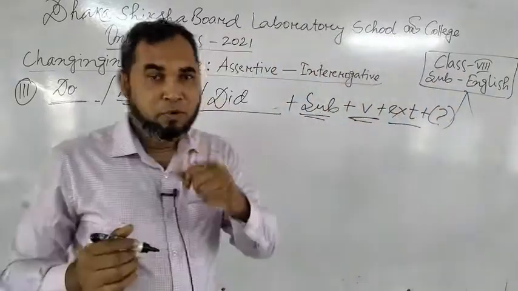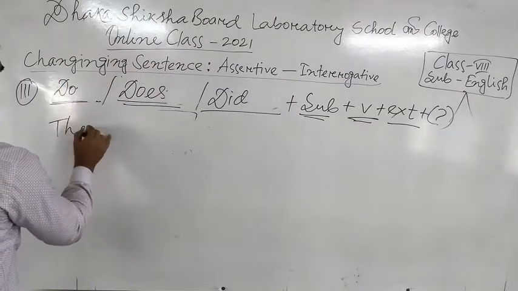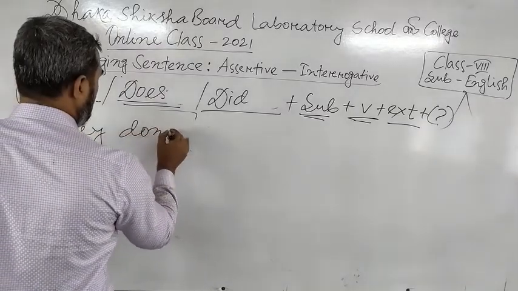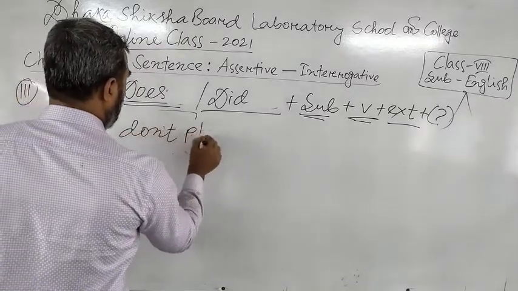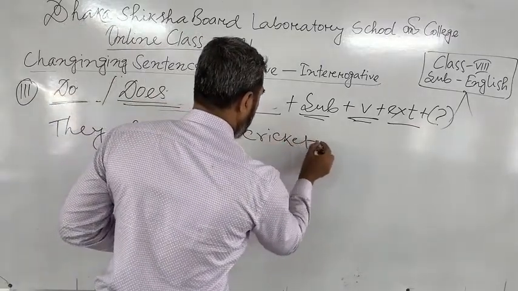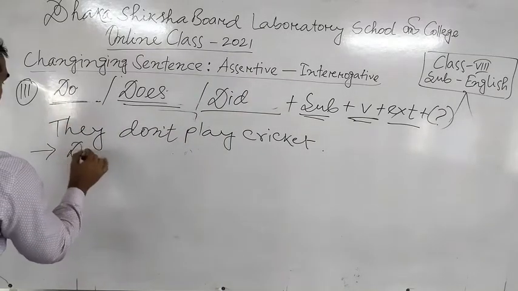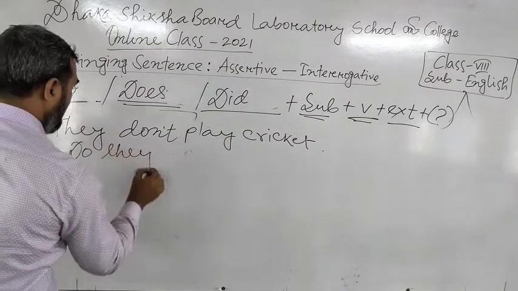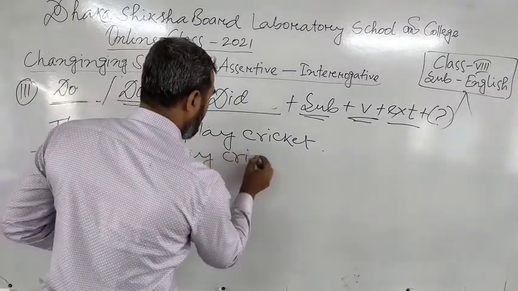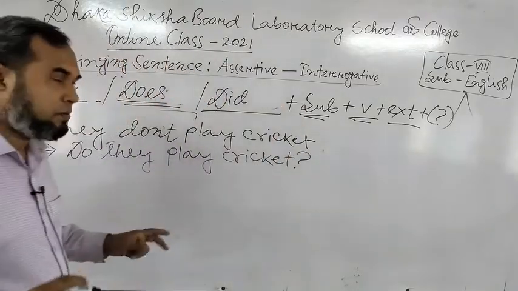We can go for an example here. Suppose they don't play cricket. Then what will be the answer? Do they play cricket? Then this will be the correct answer.